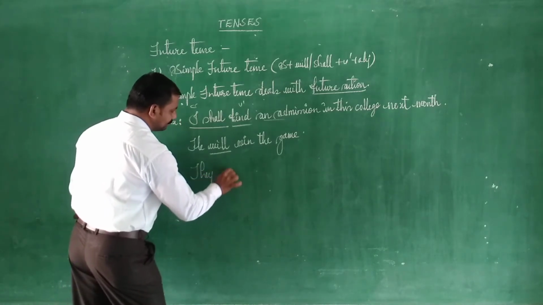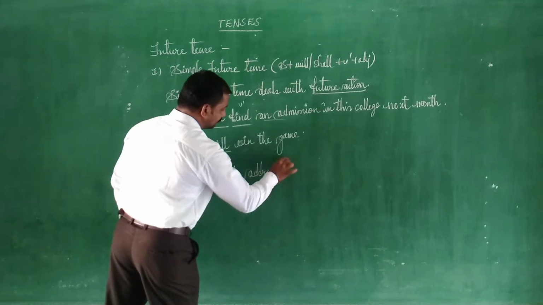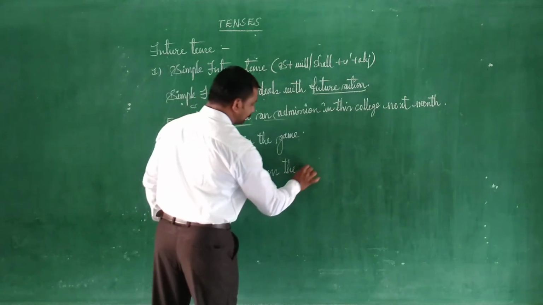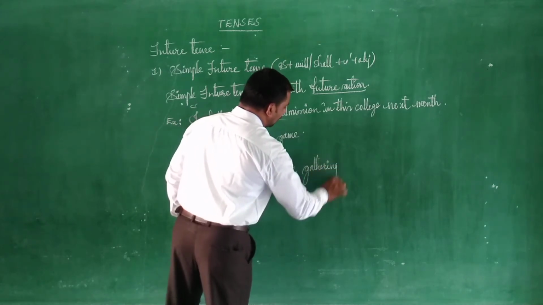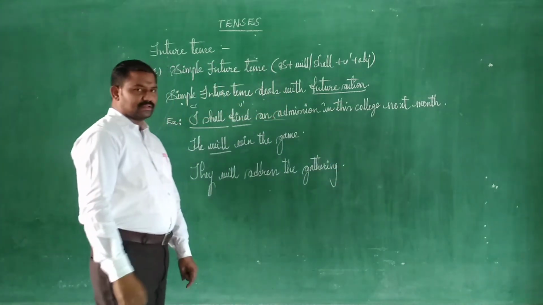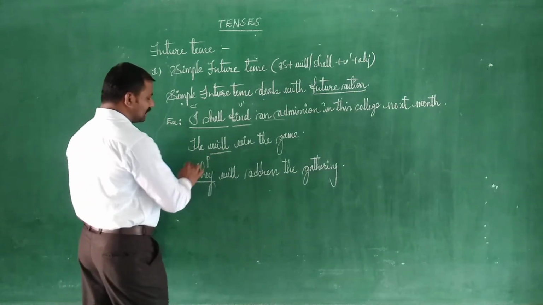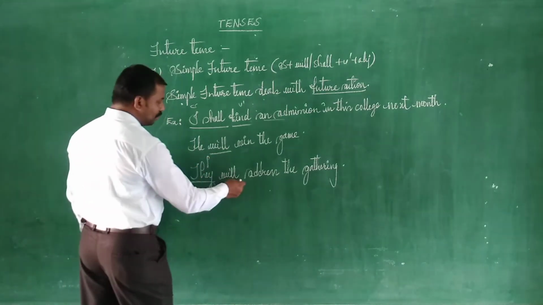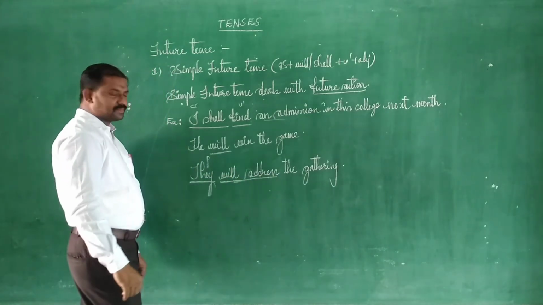They will address the gallery. This is another example. They, of course, is a plural subject we have. Will address. Will, of course, is a modal verb we are talking about.